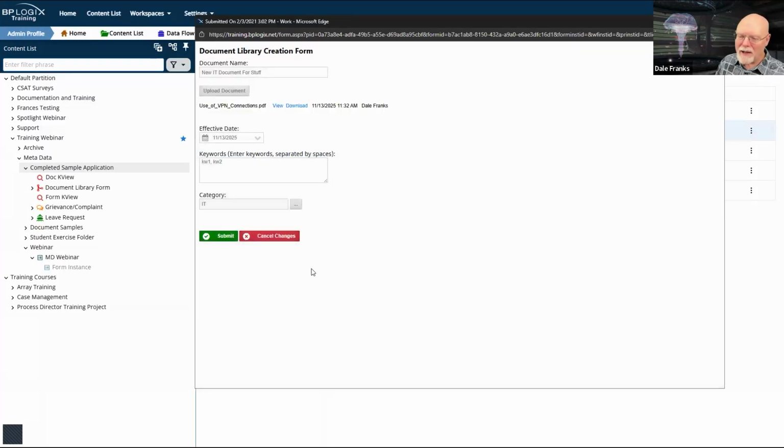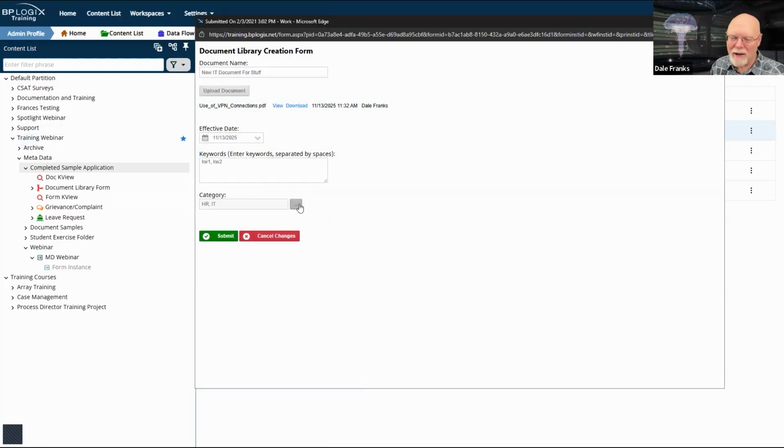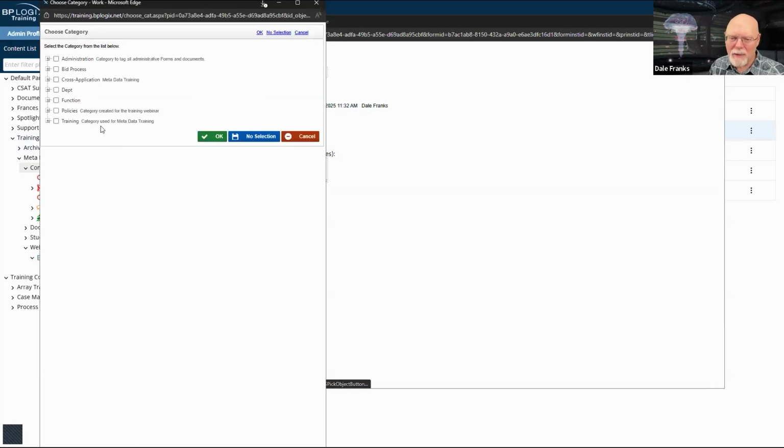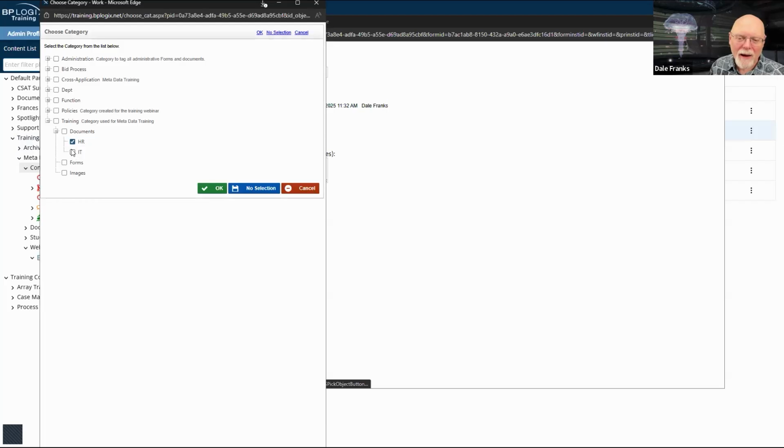There we go. Now I did things backwards. I didn't run the set metadata. I ran the set metadata before I uploaded the document. I should fill this document out top to bottom. So what we're going to do is we're going to switch this to HR and IT. Did I not save this? Maybe I didn't save it. Let's just set it to HR. No, it needs to be set to IT. IT. There we go. Okay.